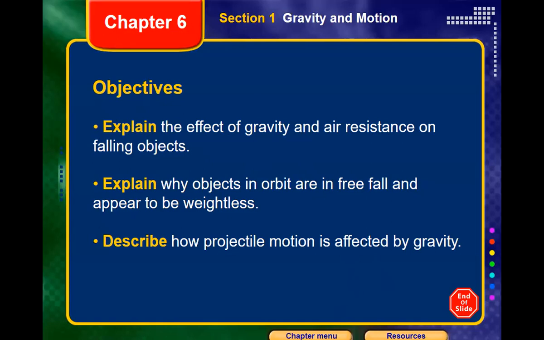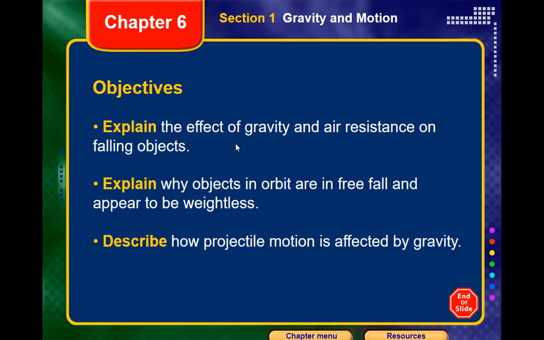First thing, we should know the effect of gravity and air resistance on falling objects. That means how gravity and air resistance could affect the movement of an object while it falls down. Then explain why objects in orbit are in free fall and appear to be weightless, why they are without weight although they have mass. Describe how projectile motion is affected by gravity. Those are the main ideas we're going to go through within this section.